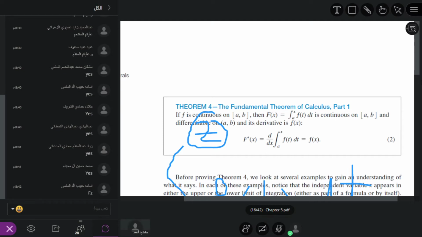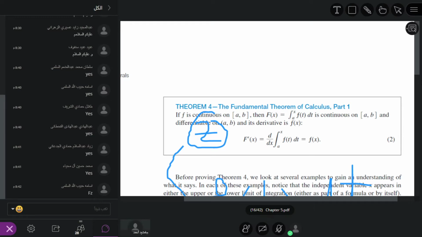Where it is t, we just put z. There is no need to evaluate the definite integral or find its antiderivative. So simple. If the upper limit is x and we are taking the derivative with respect to x, the answer is f of x.